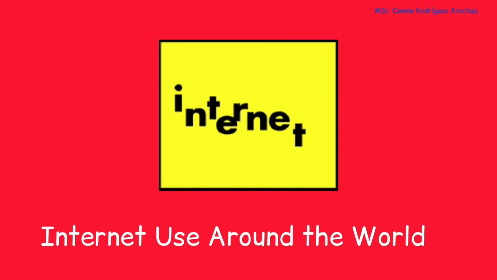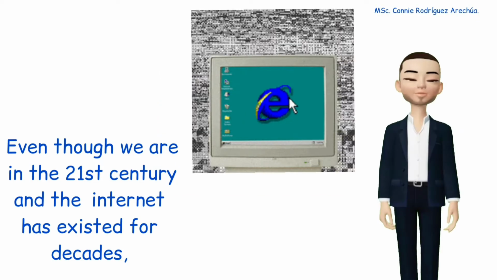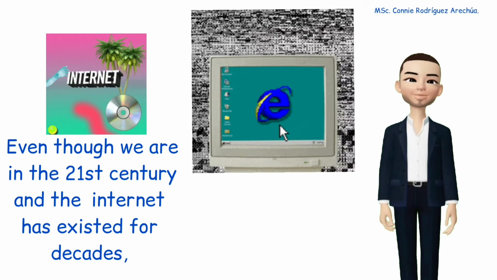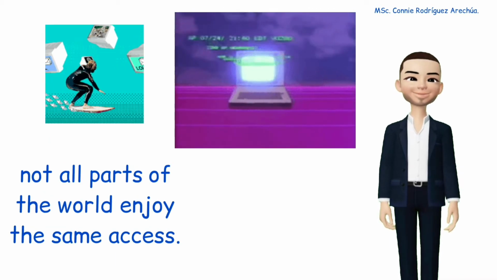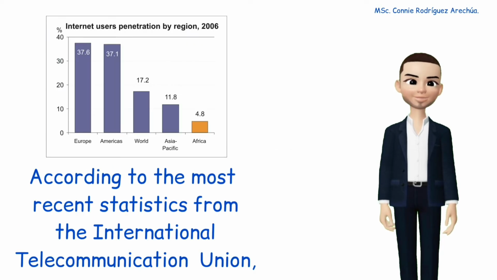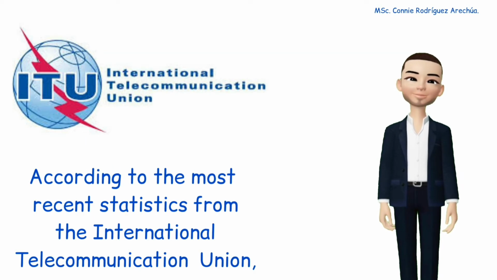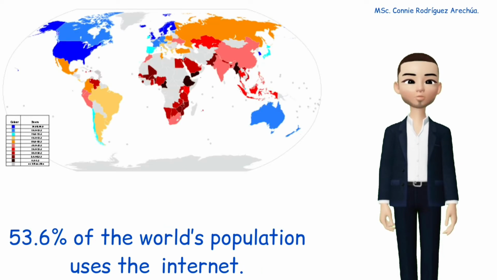Internet use around the world. Even though we are in the 21st century and the internet has existed for decades, not all parts of the world enjoy the same access. According to the most recent statistics from the International Telecommunication Union, 53.6% of the world's population uses the internet.